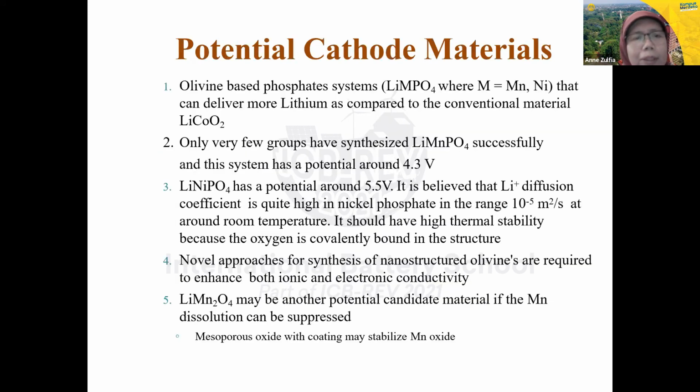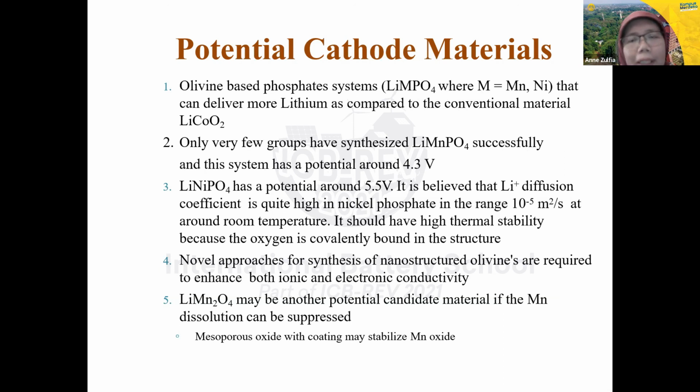So these are the ways to improve the cathode performance. This is the potential cathode materials. We have this olivine-based phosphate system. So we have this lithium mangan phosphate, and this material can deliver more lithium as compared to the conventional material, such as lithium cobalt dioxide. And only very few groups have synthesized lithium mangan phosphate successfully, and this system has potential around 4.3 volts. And lithium nickel phosphate has a potential around 5.5 volts.